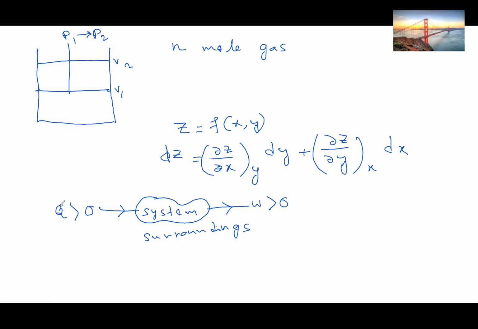Heat is positive whenever it enters the system. As you can see from this diagram, heat is entering the system, so in this case the heat will be positive. That is endothermic. We know about endothermic reactions. Whenever we are supplying heat to a system, heat will be positive.